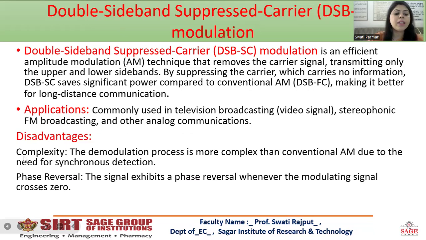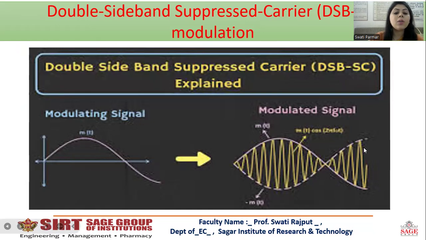What are the disadvantages? Complexity. The demodulation process is more complex than conventional AM due to the need for synchronous detection. Phase reversal. The signal exhibits a phase reversal whenever the modulating signal crosses zero. This you can see over here is DSB-SC.